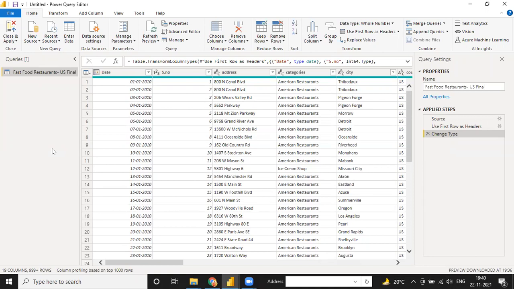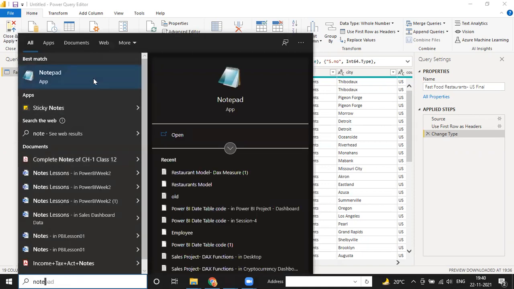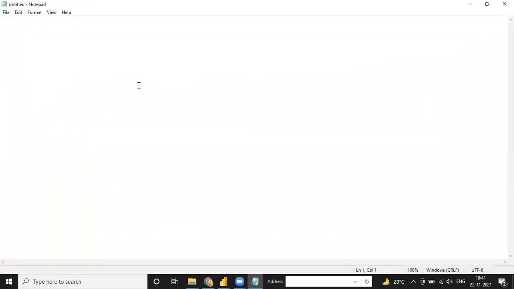So guys, in Power BI, we have a process called ETL. Let me open a notepad. Let me open my notepad, and see, for every Power BI report we have to follow this step, ETL. ETL means: first, extract the data. Second, transform the data.